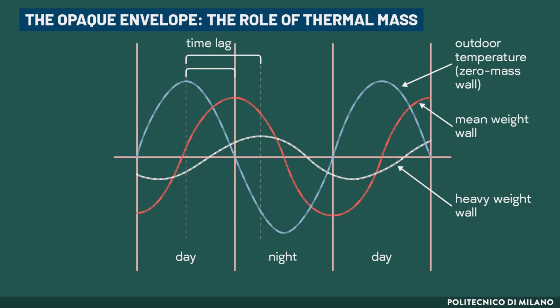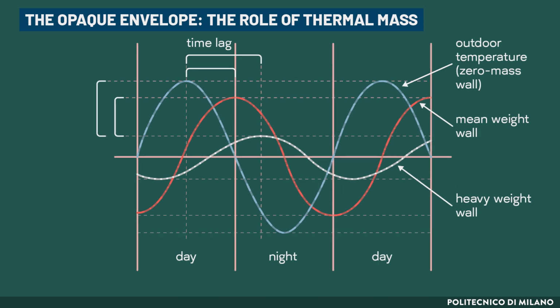The actual peak heat flow, when mass is taken into account, is also reduced by the effect of the mass, and this effect is added to that due to thermal resistance. The ratio of the real wall peak heat flow to that of an ideal wall with zero mass is defined as the decrement factor.